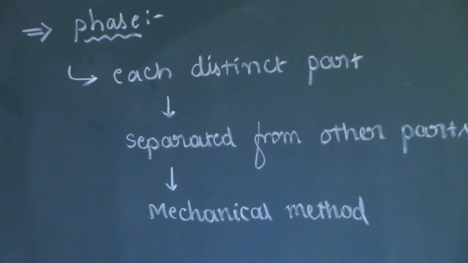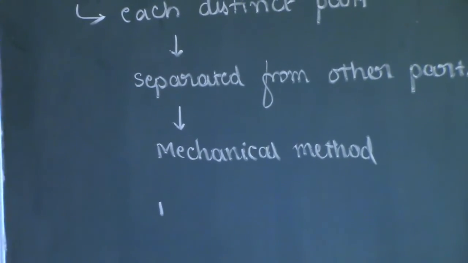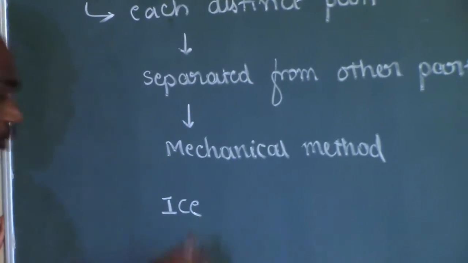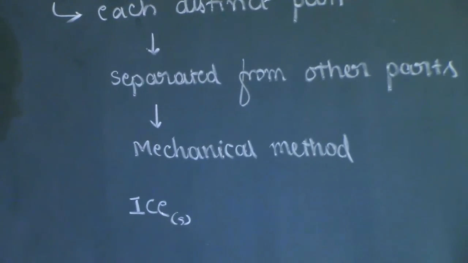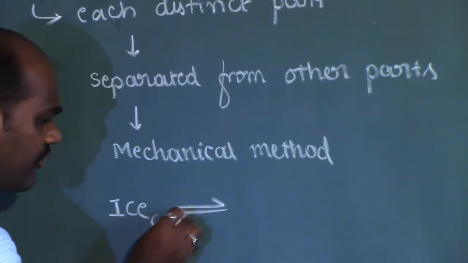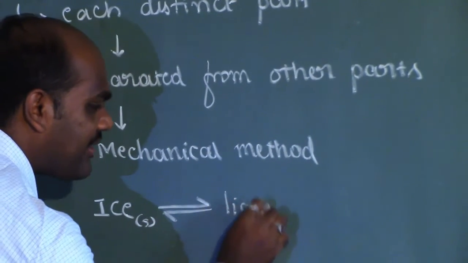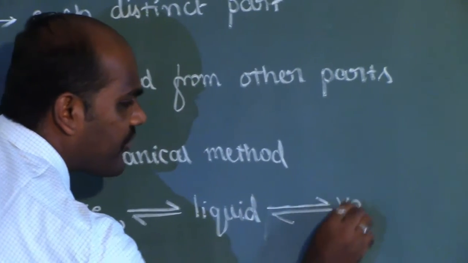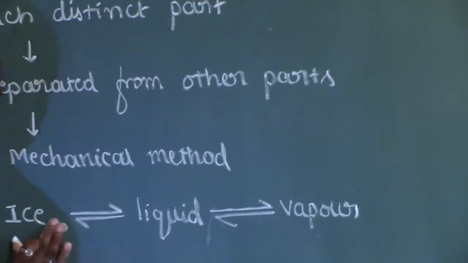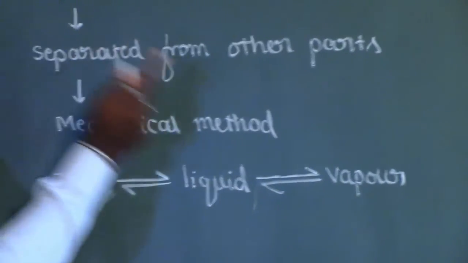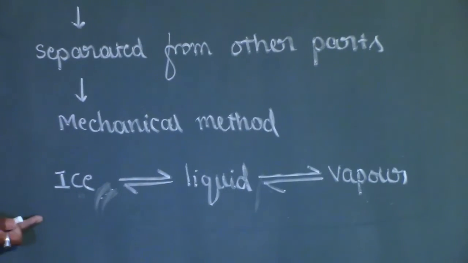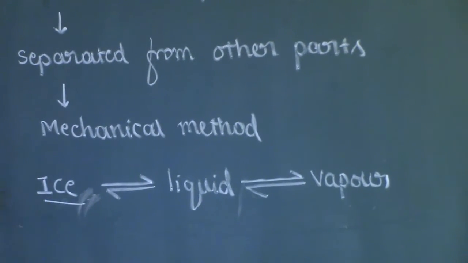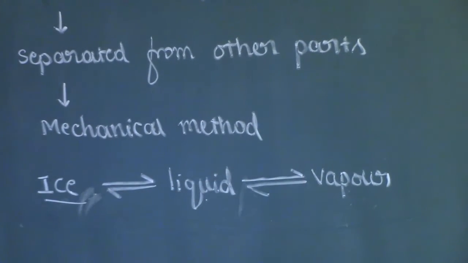So let us consider one simple example. Say if you consider water that can be present in the form of ice in the solid state, and that will be in the state of equilibrium with the liquid state of the water, and that is once again in equilibrium with its vapor state. So ice is in the solid form, liquid, vapor. All these three states are exactly in equilibrium with each other, but ice is completely distinct from liquid and vapor.